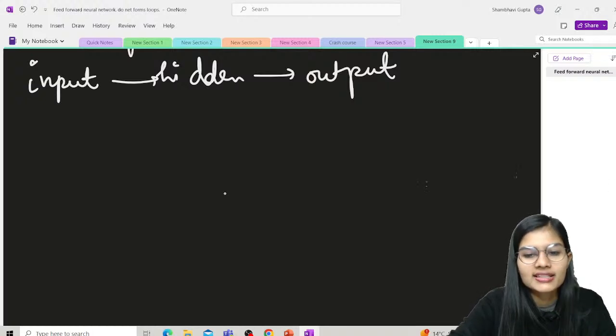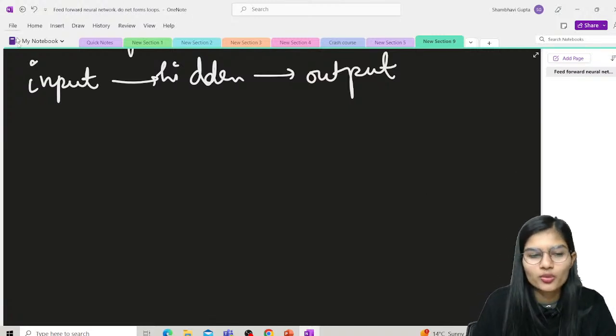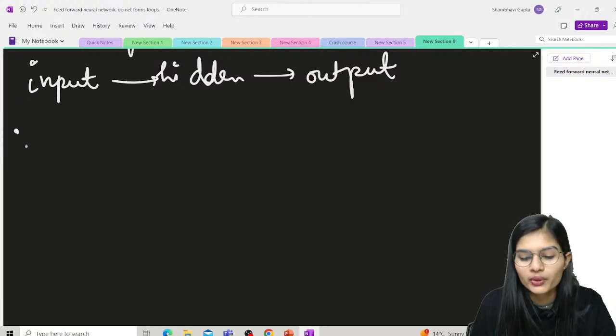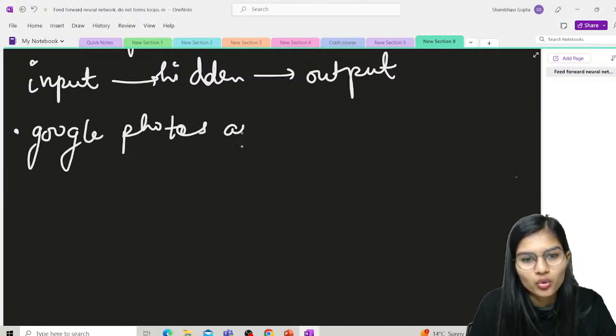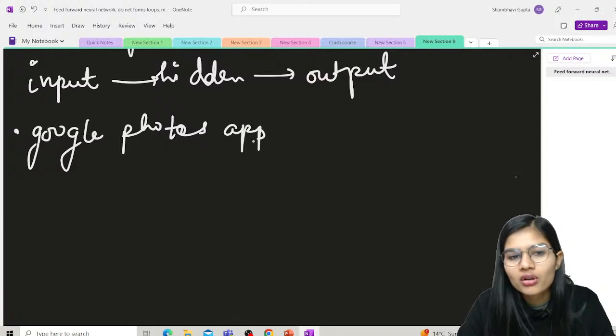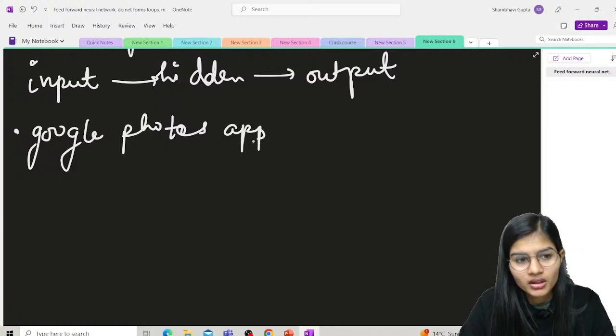Now, if I talk about the practical implementation, where in real life feed-forward neural networks have been used, you know the Google Photos app. Everyone has used the Google Photos app, right? This is exactly a place where feed-forward neural networks serve in real life.